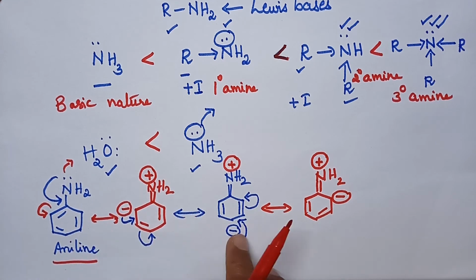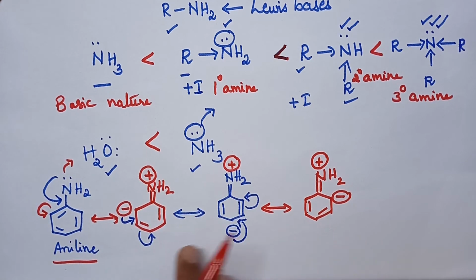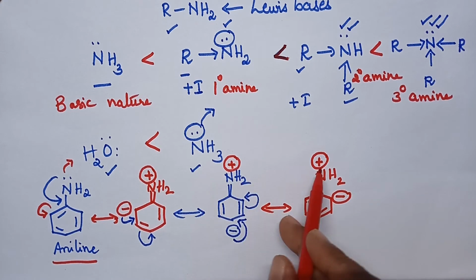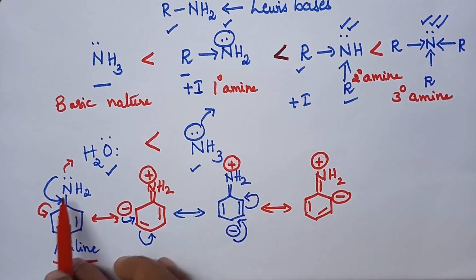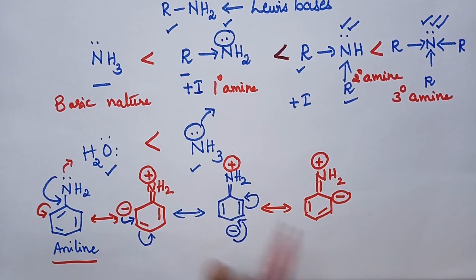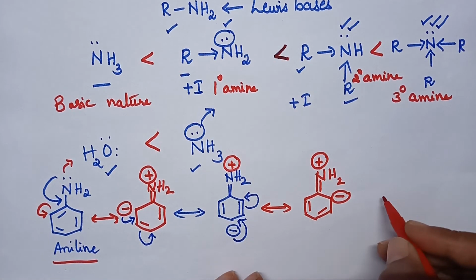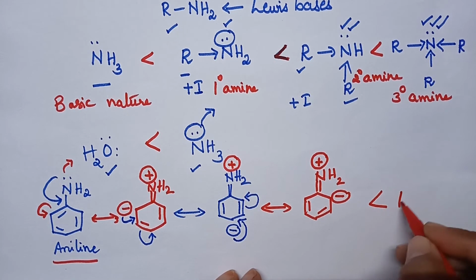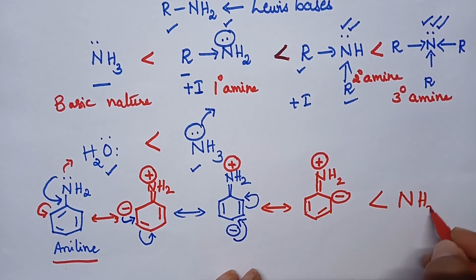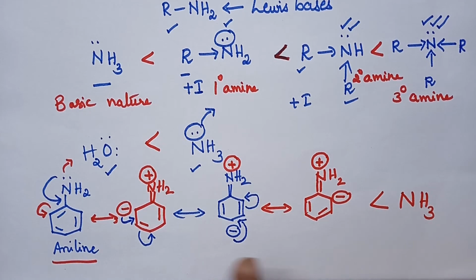So from these resonating structures, it is very clear that the lone pair of electrons present on the nitrogen are not readily available. With the result, aniline is less basic than ammonia. So the basic nature of aniline is less when compared with ammonia.